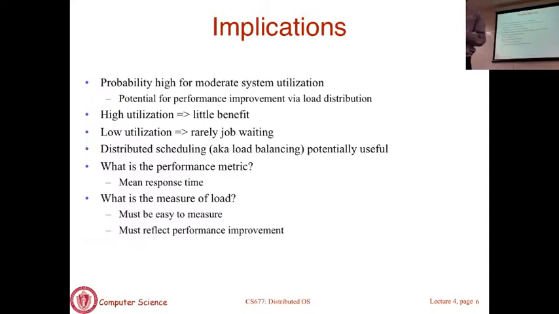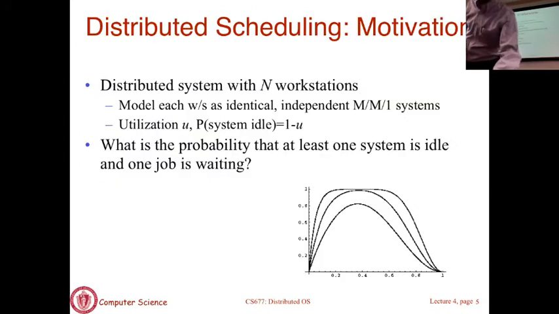So yes, I'm just curious, what do the different curves correspond to? Different curves here were actually corresponding to how jobs arrive into the system and things like that. Arrival rates. I didn't actually go into the details of how they were derived, but that was not really something we should worry about here. It also depends on how jobs arrive into the system, the rate and the length of the job. All of those matter, which I ignored completely. But you can study this from a queuing theoretic perspective and get all these curves.